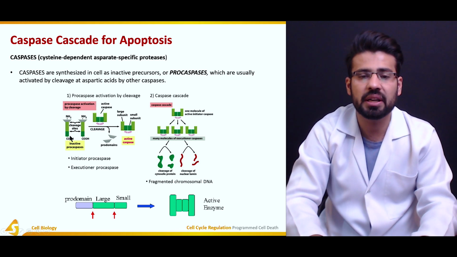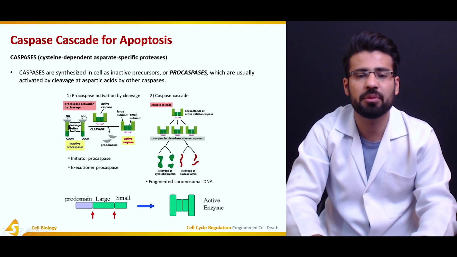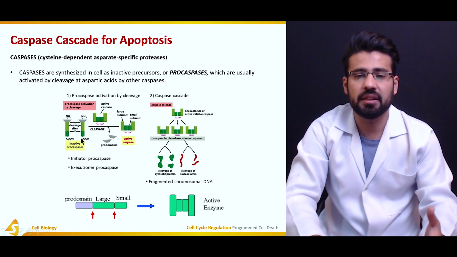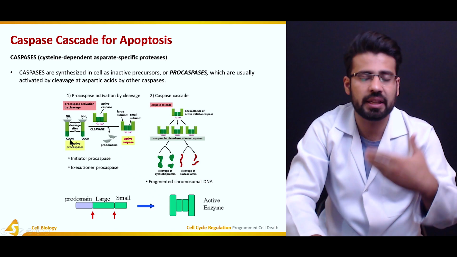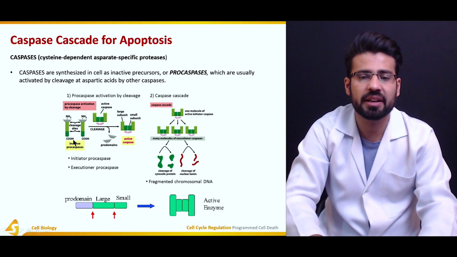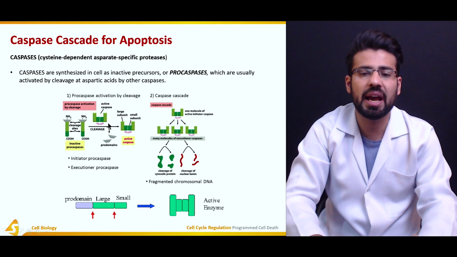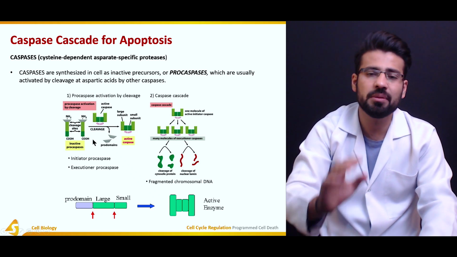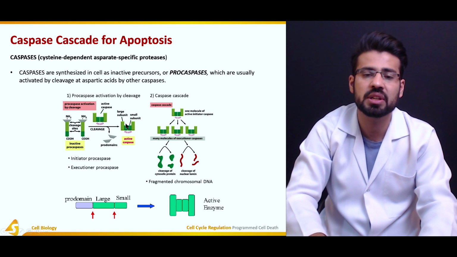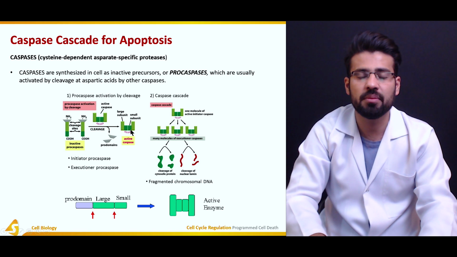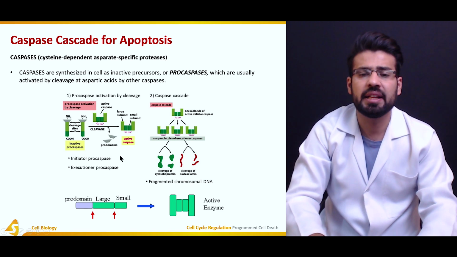Over here you can see the procaspase activation by cleavage. We have an inactive procaspase with the carboxy terminal domain, the amino terminal domain, and their cleavage site over here. In the presence of several other caspases or other enzymes, they are going to be chopped down at their cleavage sites, resulting in the formation of the active caspase. The prodomains are separated from the active domain, as shown in this figure, and they have of course the large subunit and the small subunit, resulting in the active caspase.